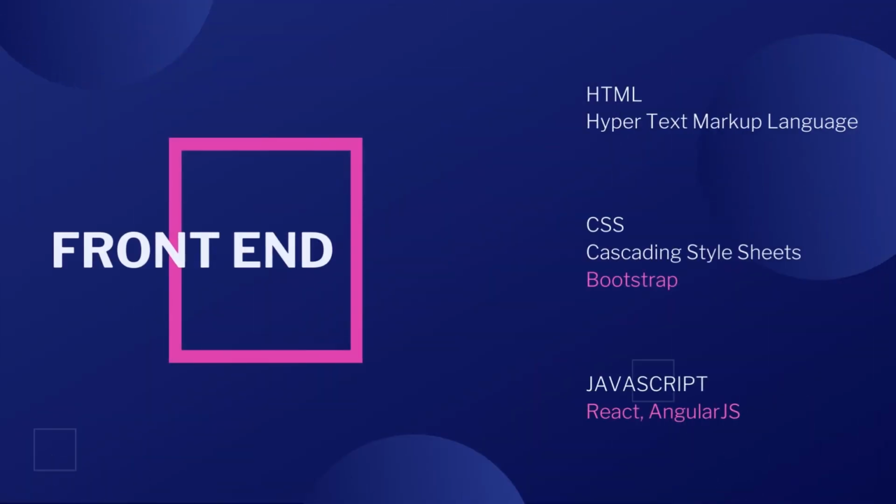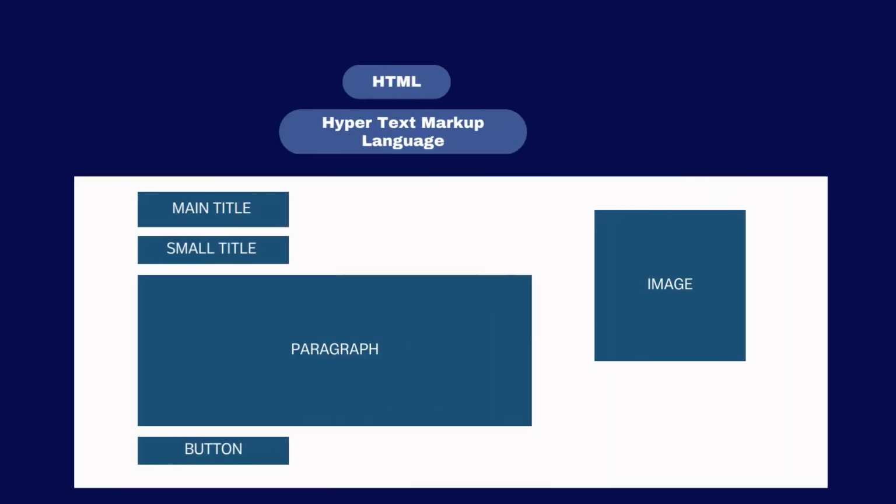So, what is front end? As we have already talked, front end is a place where the user is interacting. In this session, we will be covering HTML, CSS, and JavaScript. Let's see what HTML is. HTML is simply called hypertext markup language, and HTML decides the structure or the content of a website.